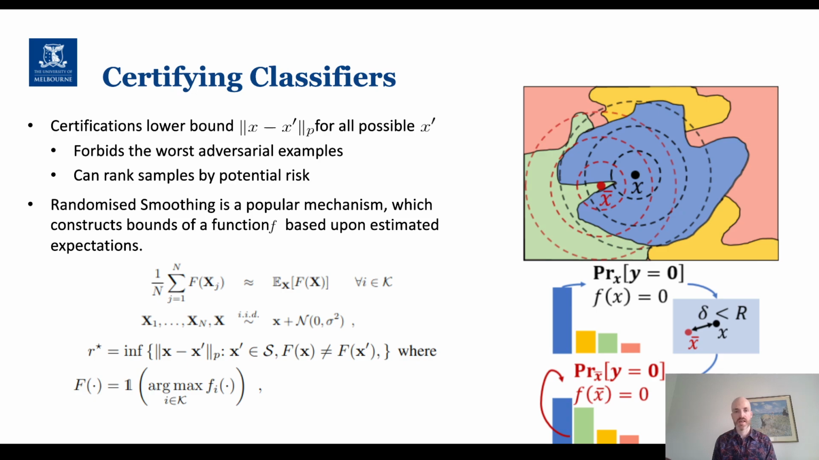For the remainder of this work, we're going to be talking primarily about certification mechanisms that were constructed using randomized smoothing. However, in our paper, we do show that our approach generalizes to other certification approaches that do not use randomized smoothing.